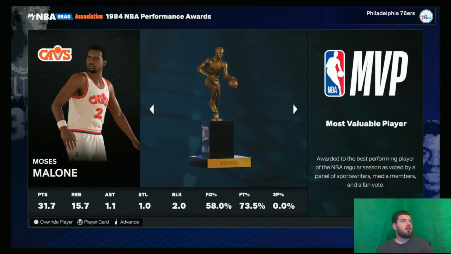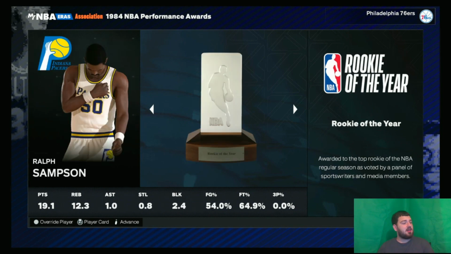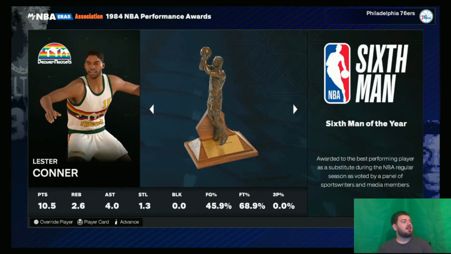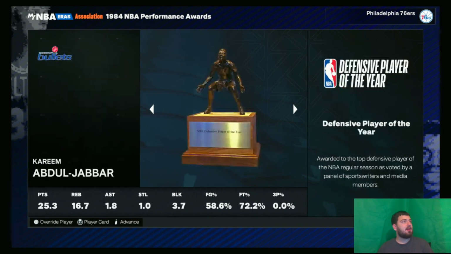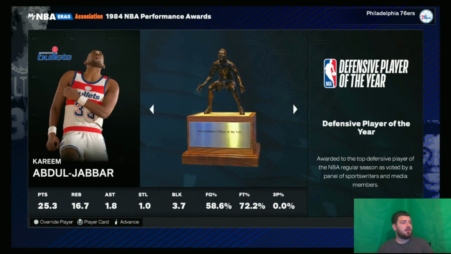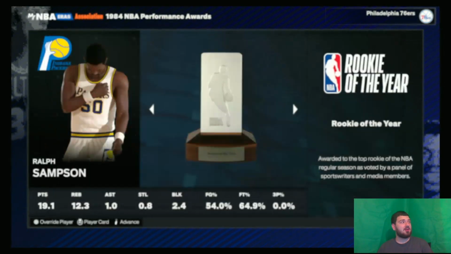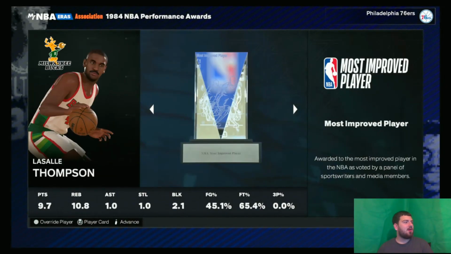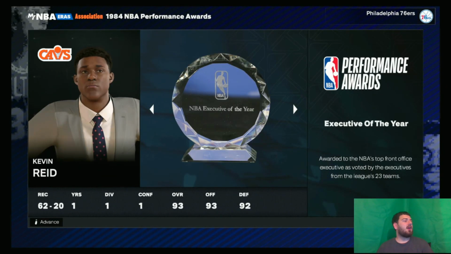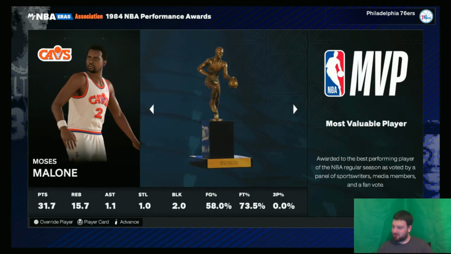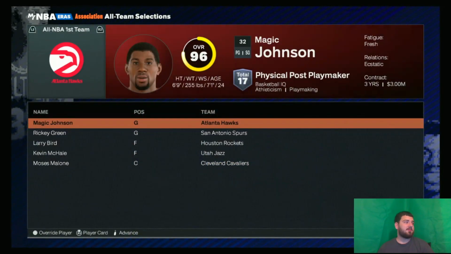All right, Moses Malone is MVP, averaging 32 and 16 and 2 blocks. Ralph Sampson, Rookie of the Year. Lester Conner, 6th Man of the Year. Kareem DPOY, averaging almost 4 blocks a game at, how old is he? 37. Wow. LaSalle Thompson, Sean Moore. So the Cavs are looking really good, but that's Moses Malone's team, so it makes sense.